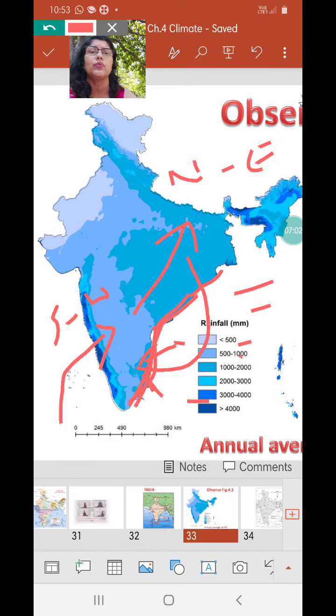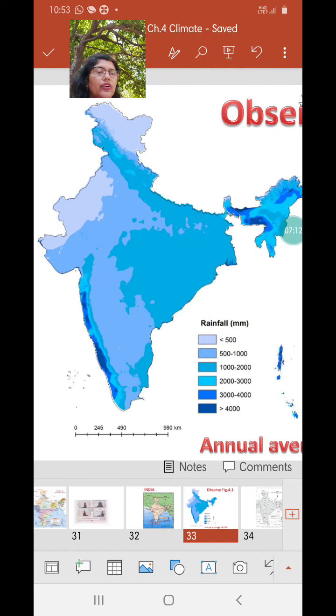So that's the reason why Chennai and the eastern coast of India receives rainfall during winter, while the other places do not receive. Okay, so that's the answer for that question.